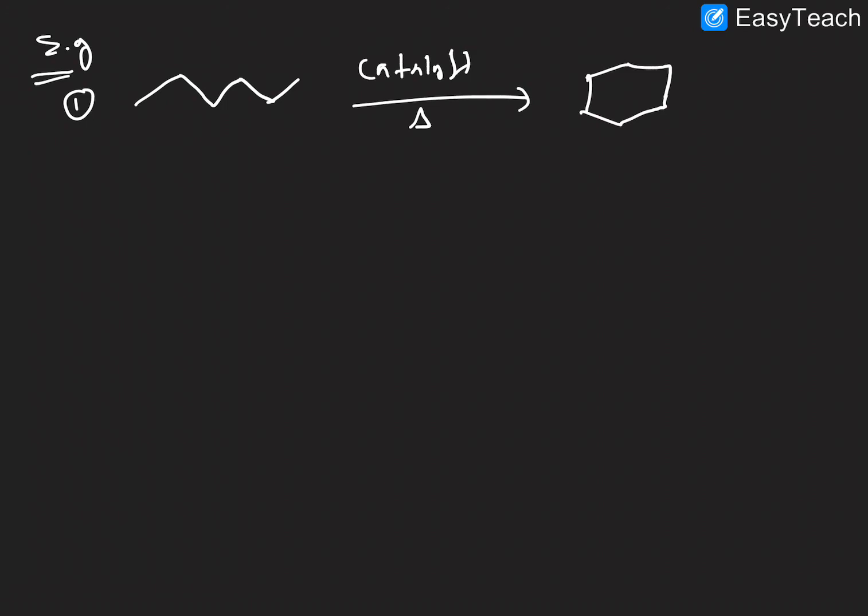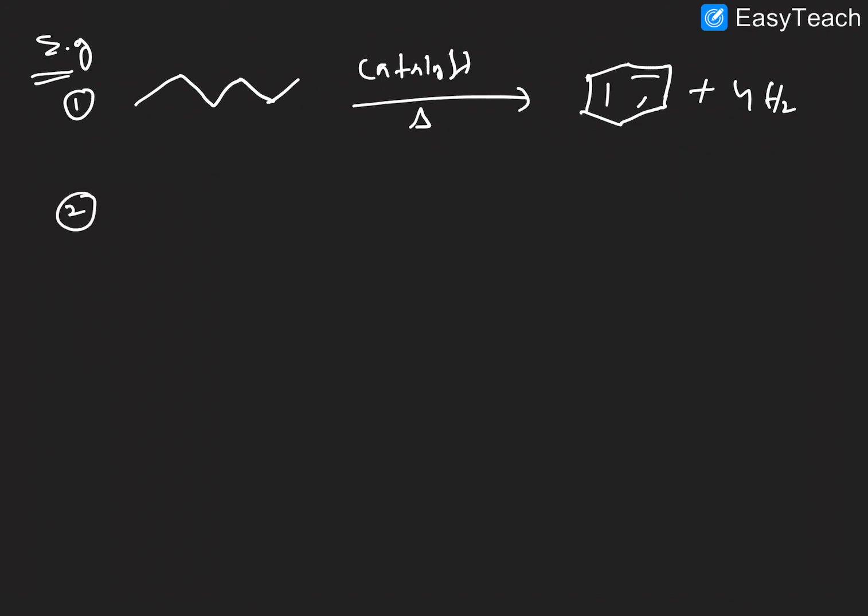The first example, example number 1. Here this is having 6 carbons. Same catalyst, any one catalyst, and heating. Here benzene will be formed, plus 4 moles of H2 gas.